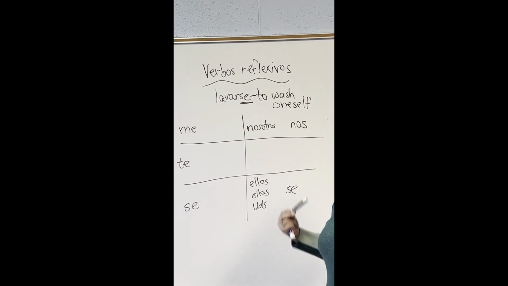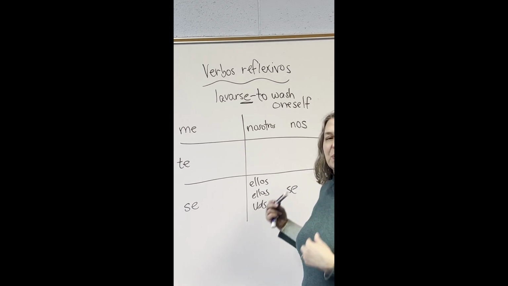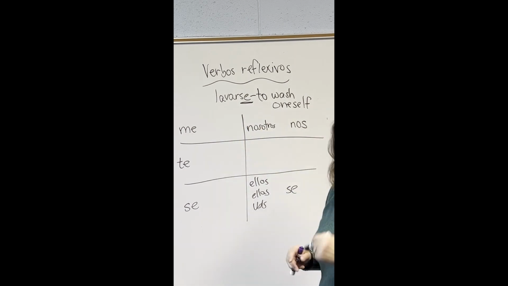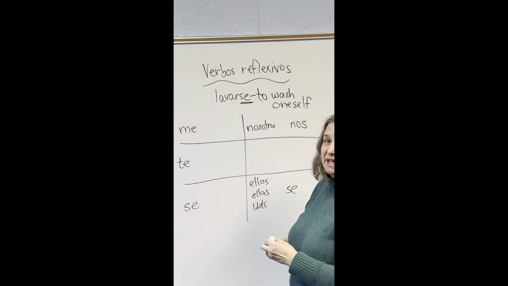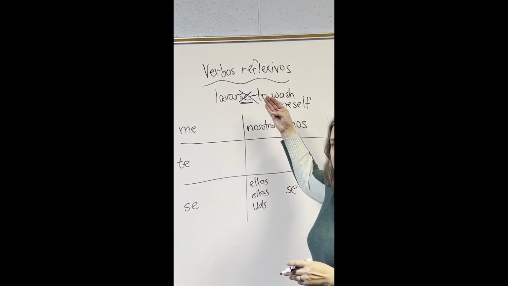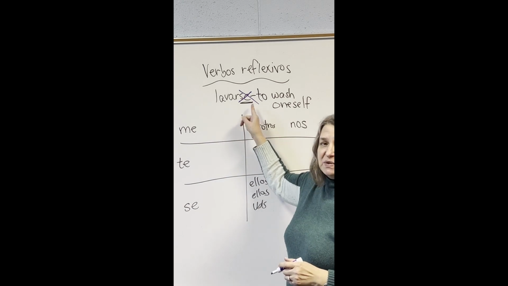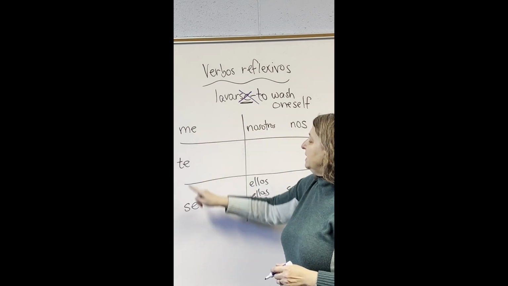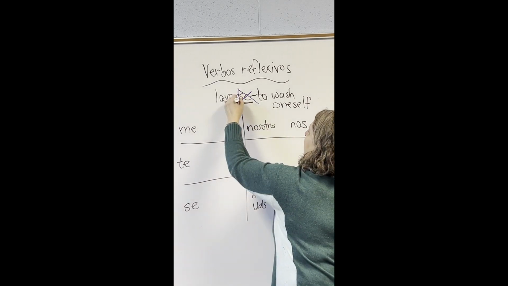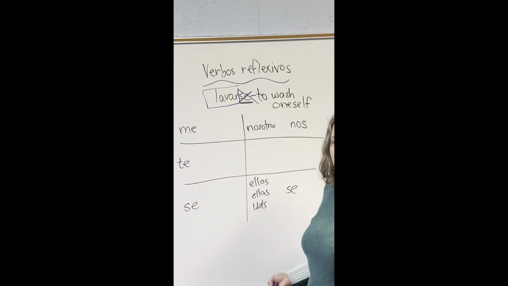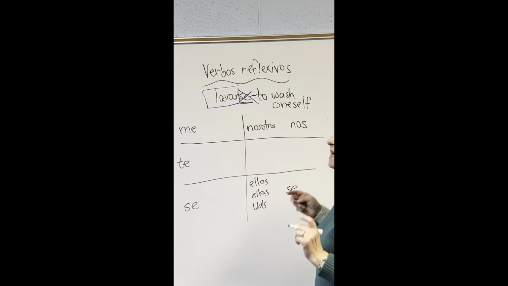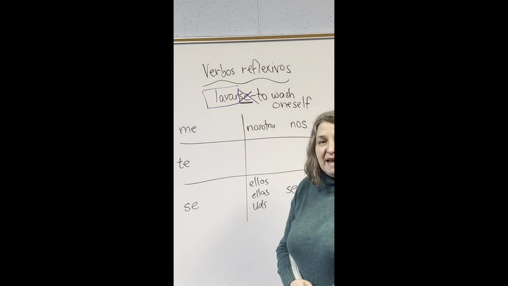Así se va a conjugar lavarse en el tiempo presente del indicativo. Entonces, tenemos lavarse. Lo primero que se va a hacer básicamente es quitar la parte reflexiva. So basically, the first thing you're going to do is take that reflexive part out, and it goes as me, te, se, nos, se. And then what we have left is the infinitive verb. Entonces, lo que queda es el verbo en infinitivo, lavar. Do you remember how to conjugate a basic AR verb?